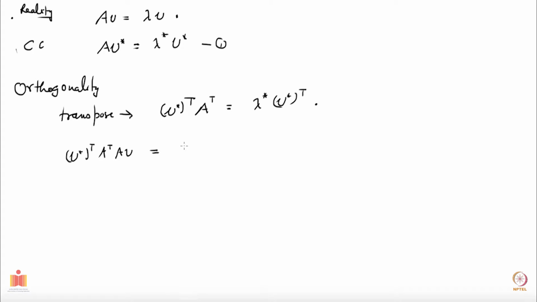Now let's look at the right hand side. Lambda star V star transposed, and I have to multiply by the right hand side of this one, so I get lambda times V. Maybe I can multiply lambda here and V here. This is modulus of lambda square times, let me call it, modulus of V square. Now what is this here? This is 1 because it's orthogonal. So on the left hand side also you have modulus of V square.